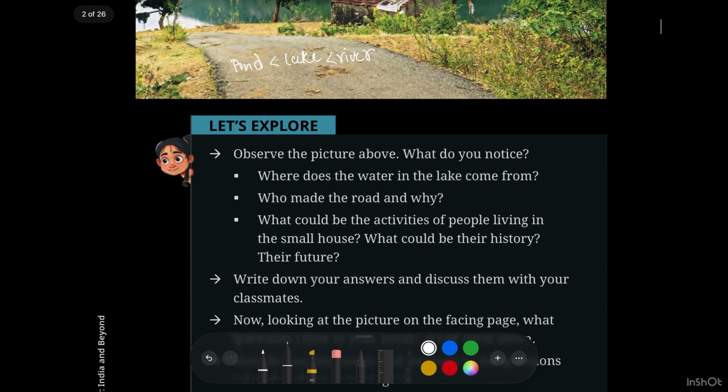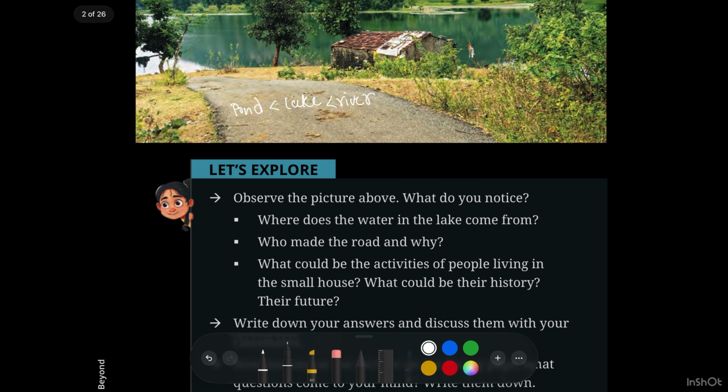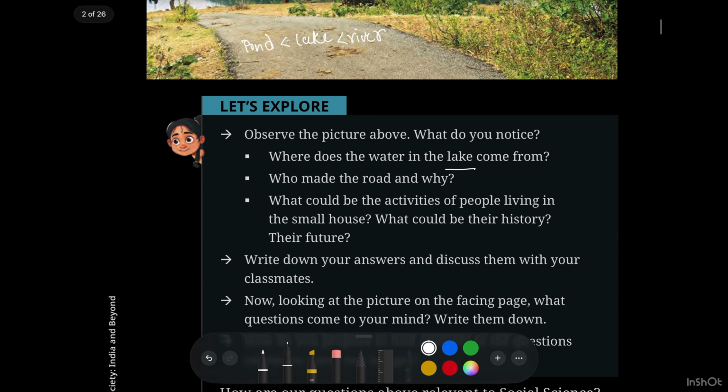And here some questions are there: where does the water in the lake come from, who made the road and why. You will see where this water comes from. This is generally a lake. The water may come from rainwater, and some may come from river water, okay? And who made this road and why did they make it? They are asking these questions to you.